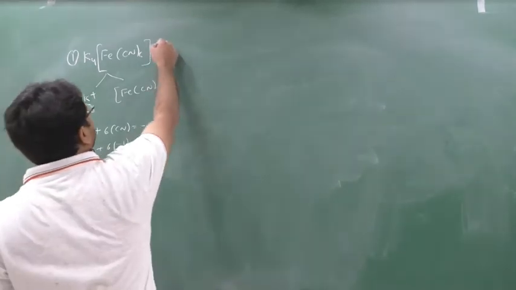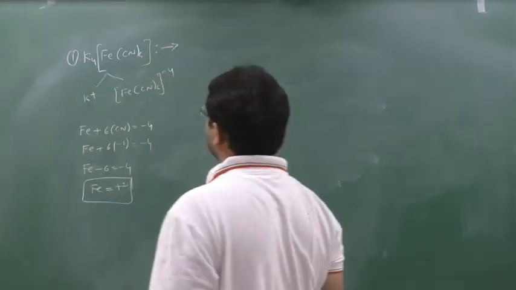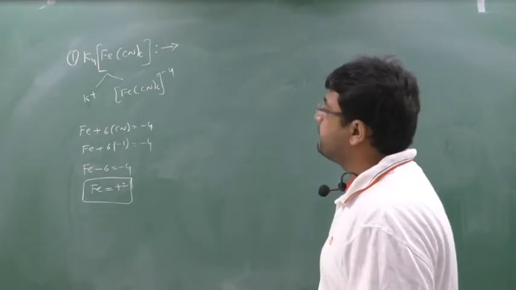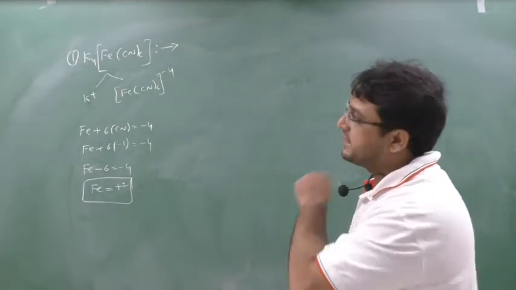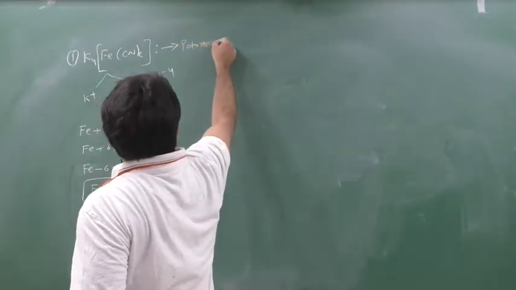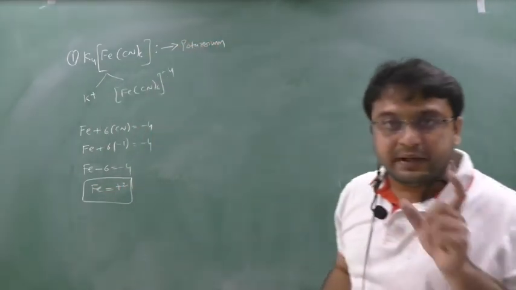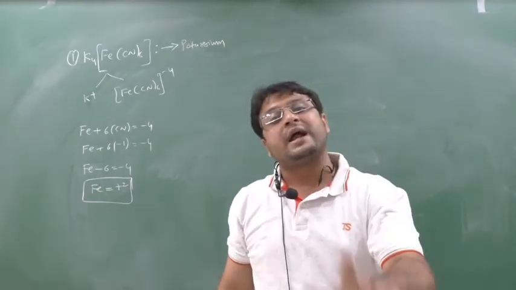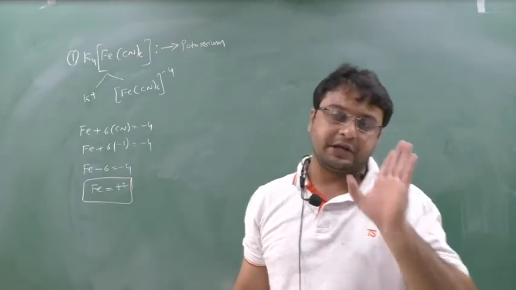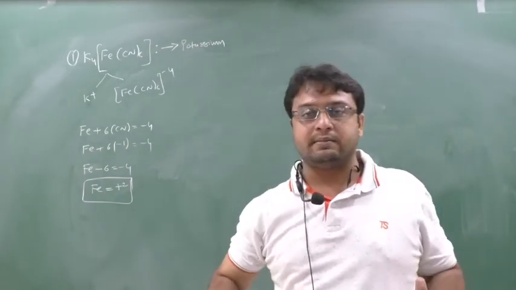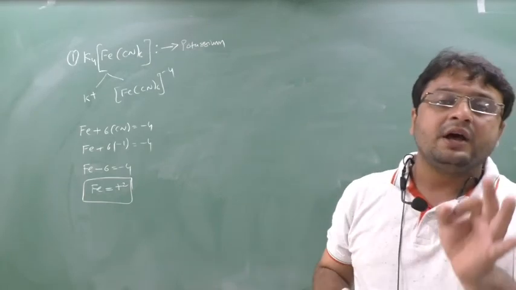Now remember what I told about how to give the name. First you should mention the cation. Which is the cation here? Potassium. And you should give a space between the cation and anion, but the space should not be given while writing the complex. That is an important key point. Always a space should be mentioned between cation and anion, but space should not be given while writing the complex.